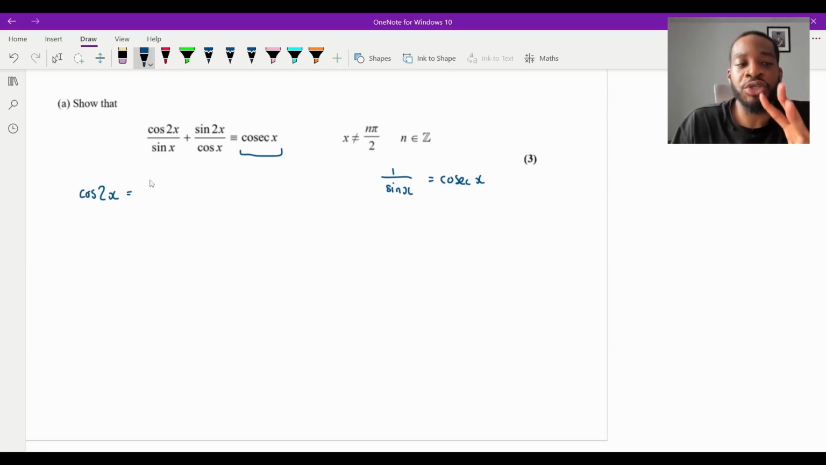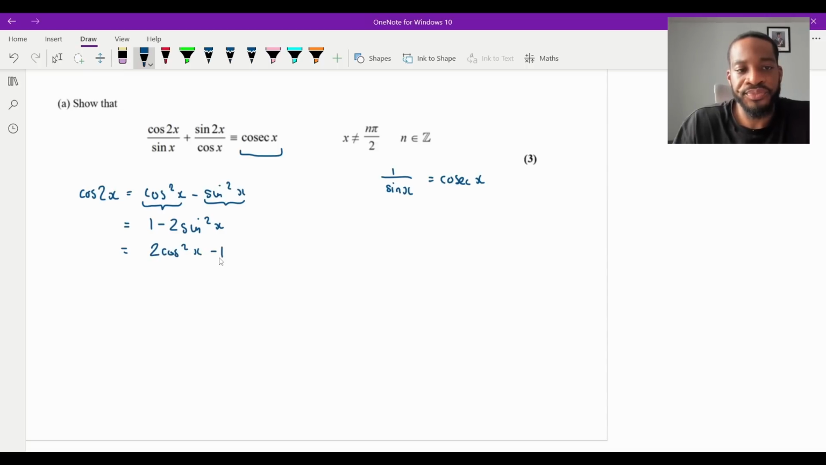Now, there are 3 versions of this formula for cos 2x. We've got cos squared x minus sine squared x. And then we get the other 2 by rewriting cos squared x as 1 minus sine squared and sine squared as 1 minus cos squared. So I'll just write them though. The second one is going to be 1 minus 2 sine squared x. That is when I change this to 1 minus sine. You can try it yourself. It's a good exercise. And then the third one is when I change sine squared x to 1 minus cos squared x. You're going to get 2 cos squared x minus 1.